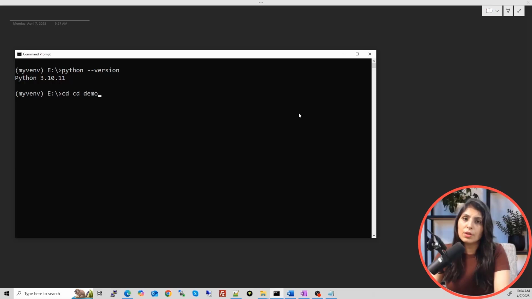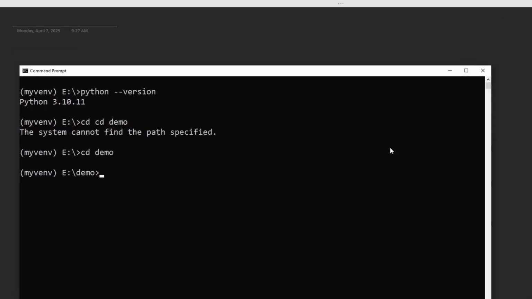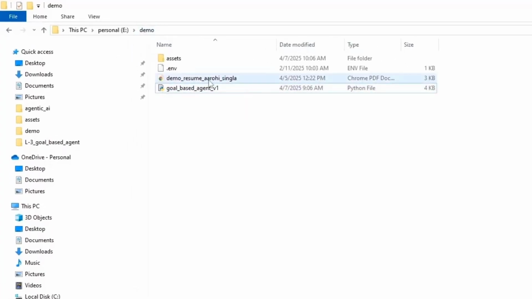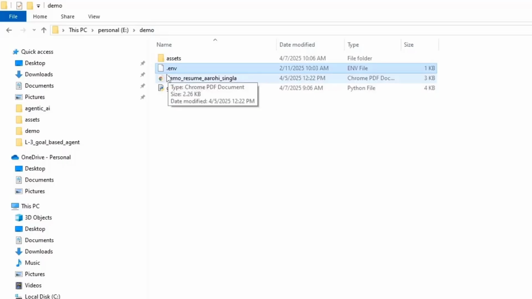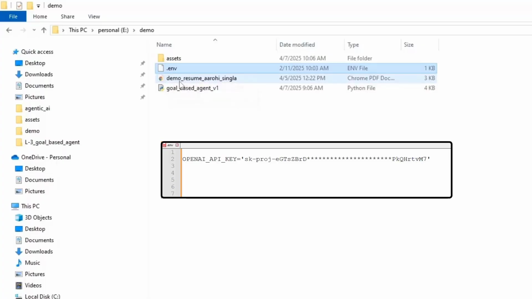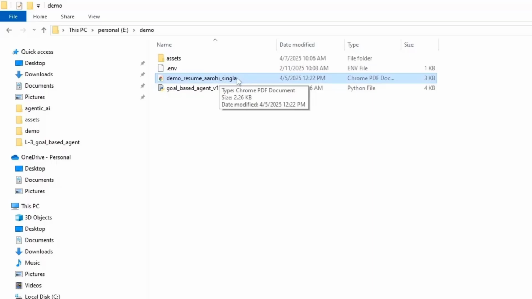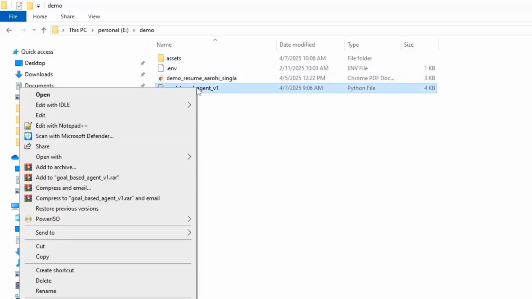So I have created a folder with the name demo. Inside that folder I have this code, so I'm entering that folder. Okay, this folder, and here I have that file. So guys, this is the demo folder, and in this demo folder we have this .env file. In this .env file I have written the OpenAI API key. Okay, and then this is my CV which is in PDF format, and this is the code. Okay, let me open it.